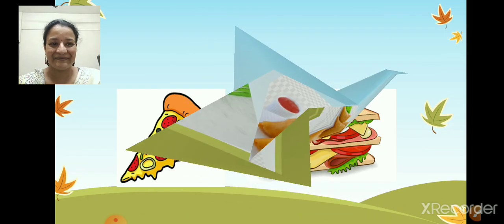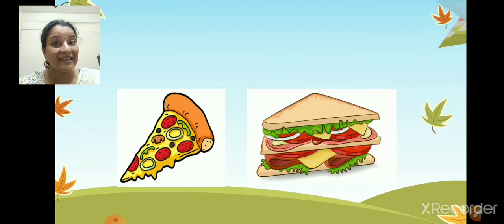Next, we have sandwich, the all-time favorite. Sandwiches. Now have you noticed here? It is triangle, isn't it? It is stuffed with nice vegetables and butter and cheese. And the bread is cut in triangle shape.